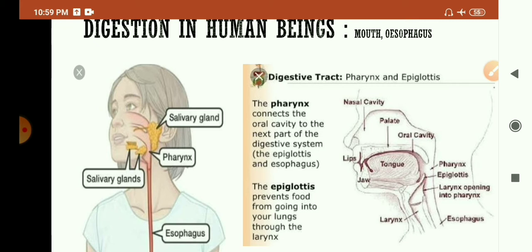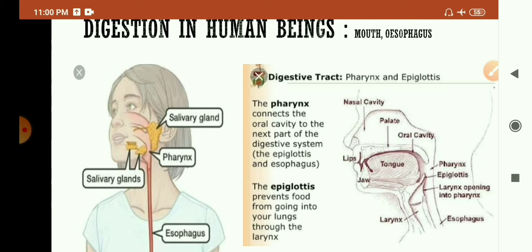Students, have you observed that if you chew chapati or bread for a longer time, it tastes sweet? Because as bread or chapati is chewed for a longer time in our mouth, saliva mixes in it and salivary amylase converts the starch present in that bread or chapati into simple sugar, that is glucose, and so it produces a sweet taste in our mouth. Then the tongue helps in mixing the food with the saliva and pushes the food down during swallowing.